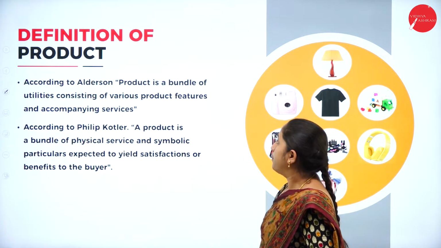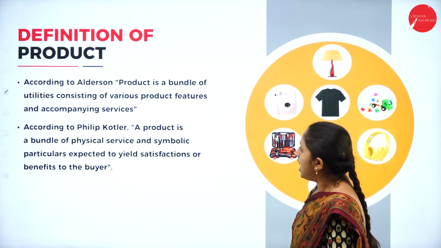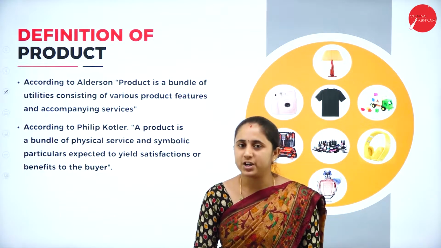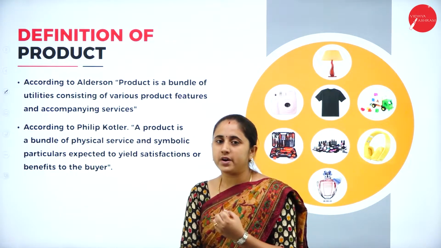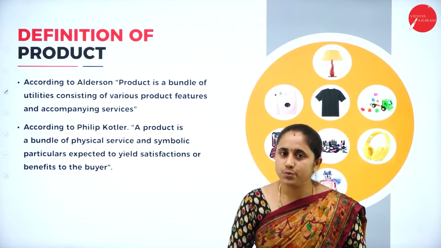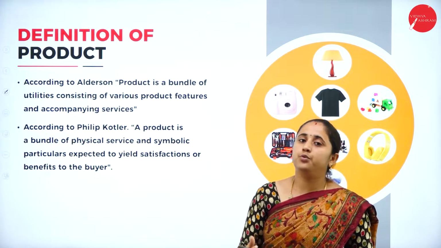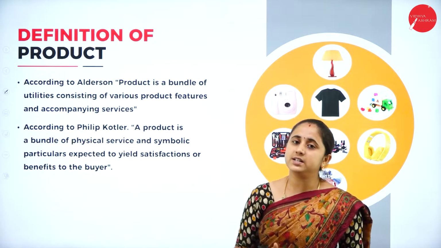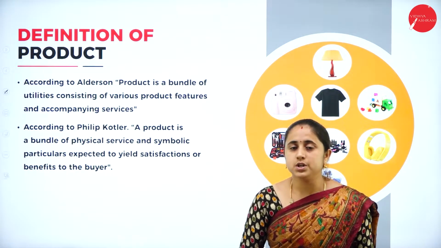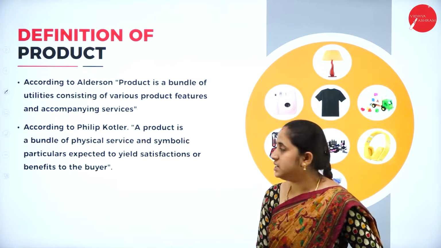According to Alderson, product is a bundle of utility consisting of various product features and accompanying services. That means product means a bundle of satisfaction. If a consumer purchases one product, he will not expect only one benefit from the product. So it's a bundle of satisfaction. Your product should have a bundle of benefits, utilities that render services, or have the ability to satisfy the customer needs and wants.